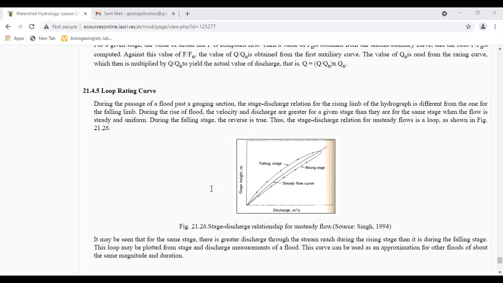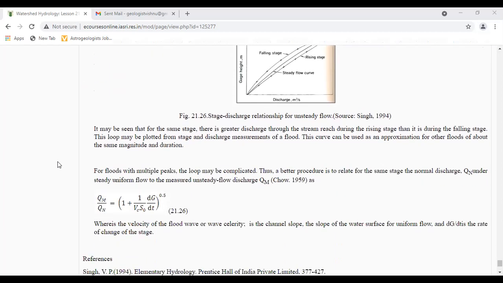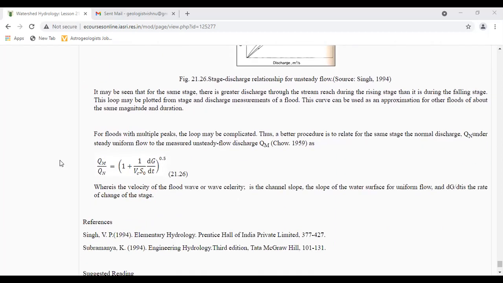Stage discharge relationship for unsteady flow. Here guys, discharge in meters cube per second is on the x-axis and gauge height in meters on the y-axis. Here are the falling stage, rising stage, and steady flow curve. From this, it may be seen that for the same stage, there is greater discharge through the stream reach during the rising stage than during the falling stage.